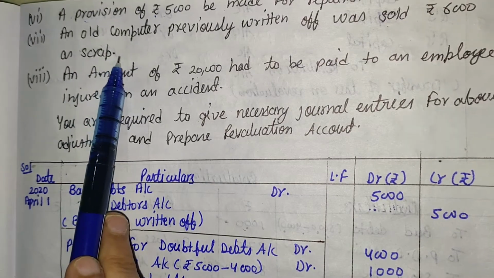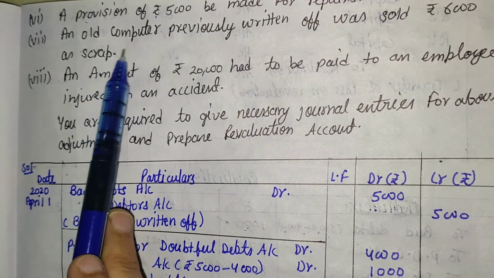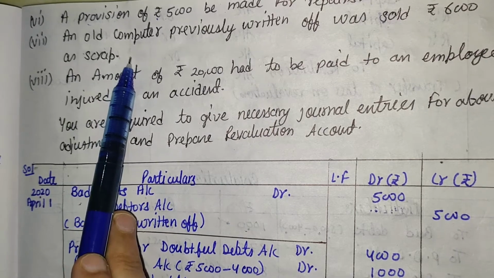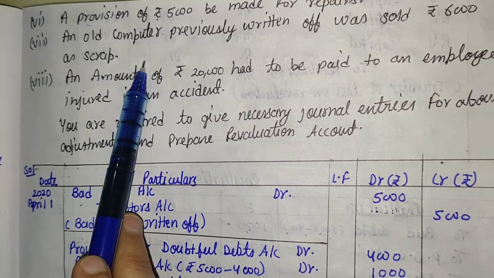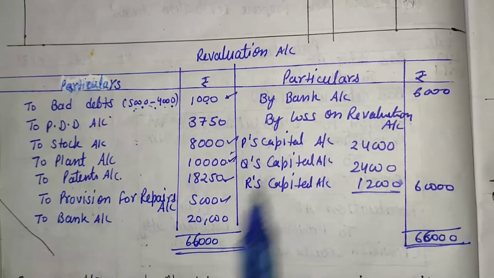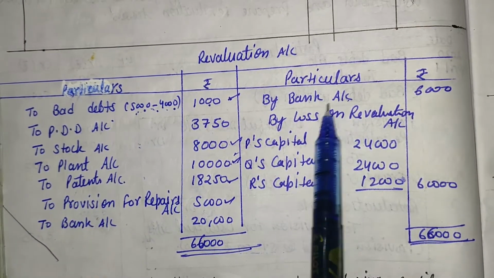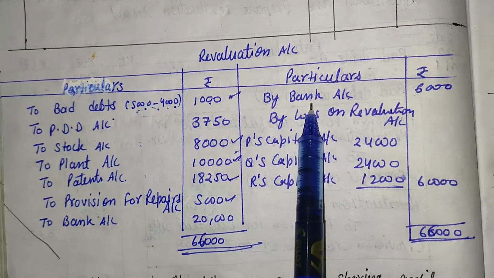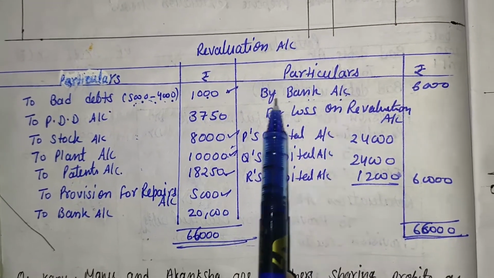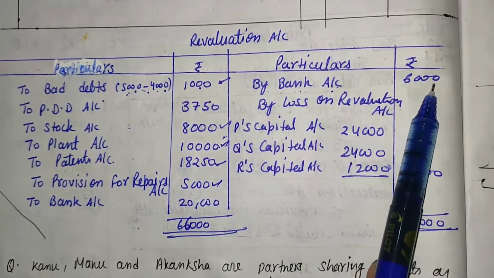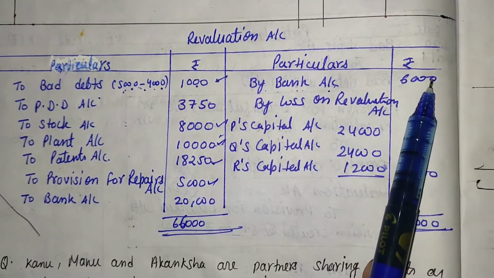It means an unrecorded asset. Unrecorded assets will be recorded on the credit side of the revaluation account. Here it is by bank account, because that time the asset was sold. So an asset can be sold with the bank account. So here by bank account by rupees 6,000.